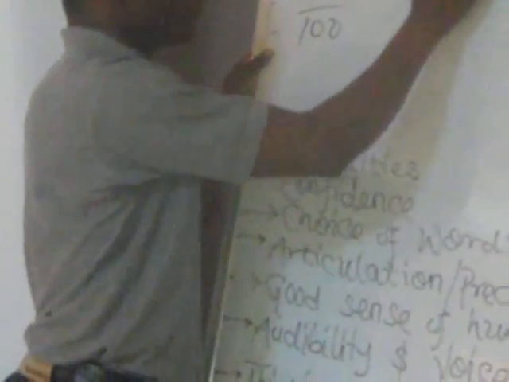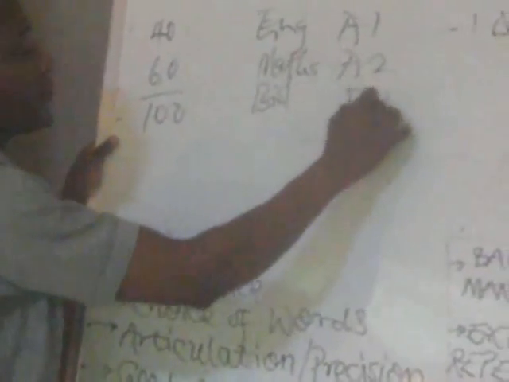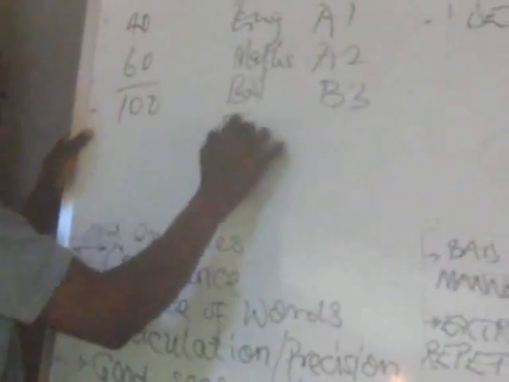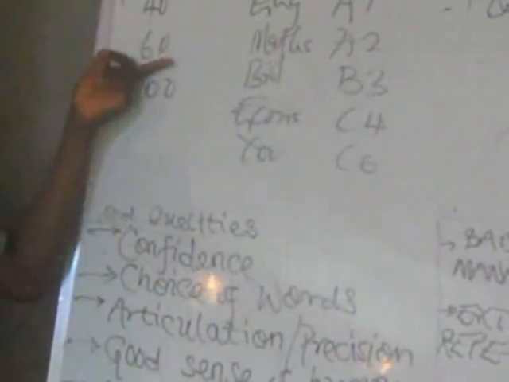in English, maths, maybe he has A2, and then biology, let's say that person has B3. For, let's say, economics, the person has C4. And in the last one, let's say Yoruba or whichever one, he has C6. What UI does is that we are looking for 60. A1 is 12 points. And let's say somebody has A1 in 5 subjects, that will give us 60.